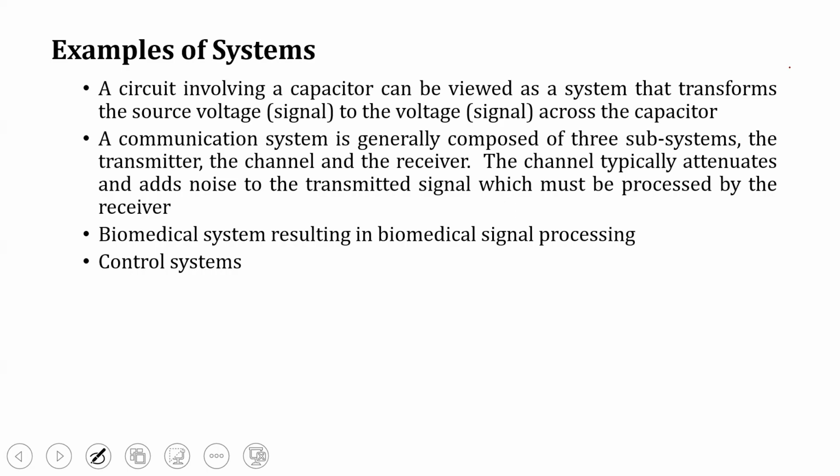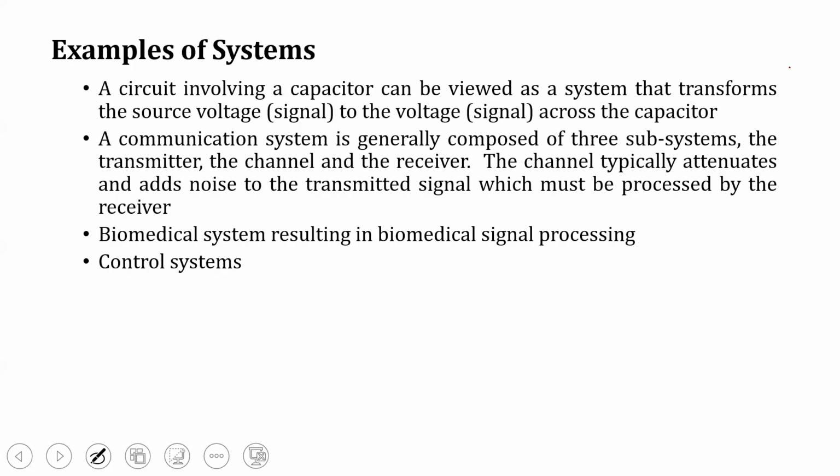The next one is a communication system. We all do communication, we all have mobile phones with us, so communication is going on all the time. The basic blocks are the transmitter, channel, and receiver. So these are the three subsystems the communication system has.